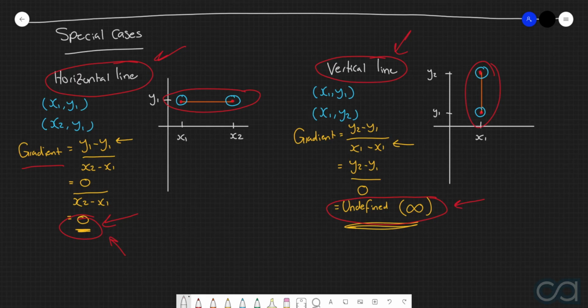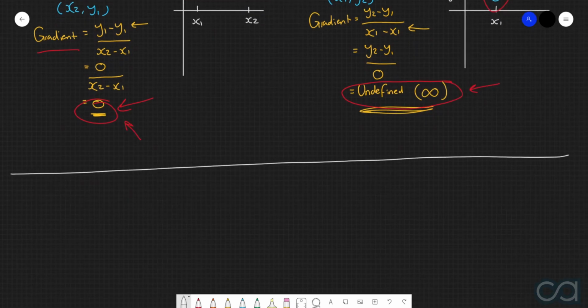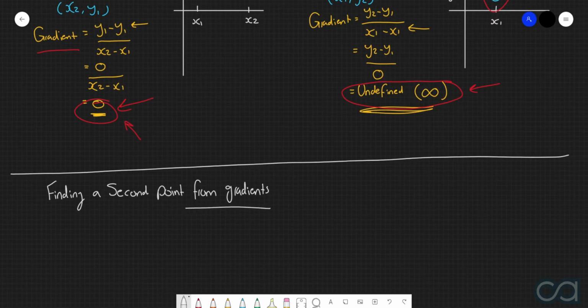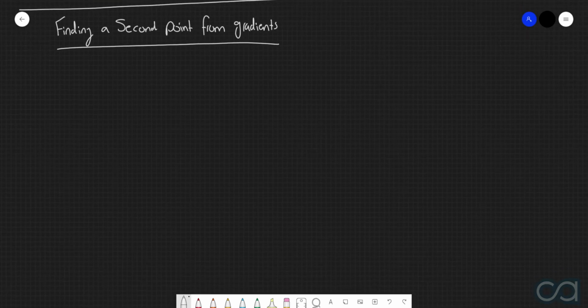Now, before we move into some example questions, there is one final point here that we do need to touch on, which is going to be very, very important for any situation in which we're working with points and gradients. And so what we're going to be looking into now is the situation in which we are provided one point on a line segment, we are provided with the gradient of that line segment, and we then want to find out what a secondary point along that line segment could be.